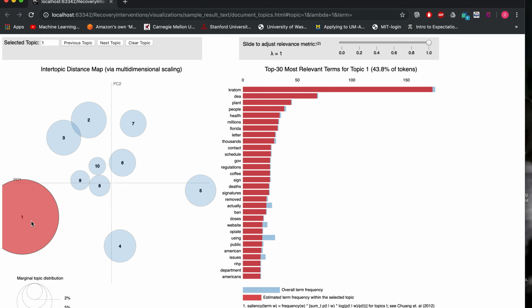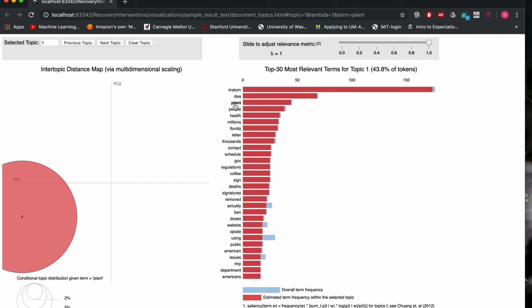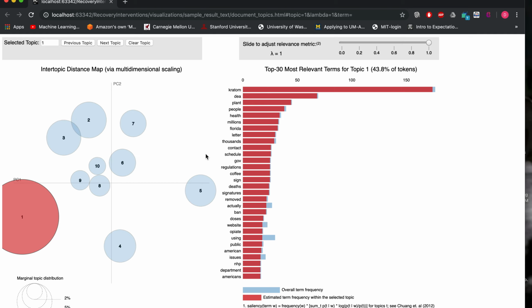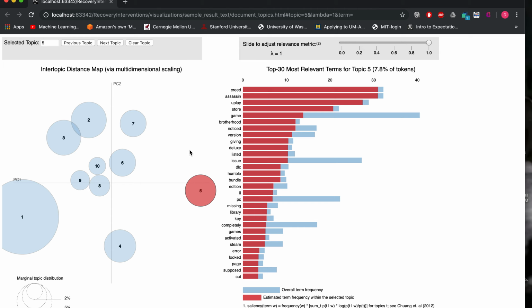So, for example, here in topic 1, we have terms such as kratom, DEA, plant, government. Such terms show us that the drug user is interested in kratom and he is also interested in how the government is regulating its laws for this particular drug. Similarly, if we move on to topic 5, here we see that the different terms present are creed, assassin, store, game, brotherhood. So we can say with pretty high confidence that this particular drug user is into video games.